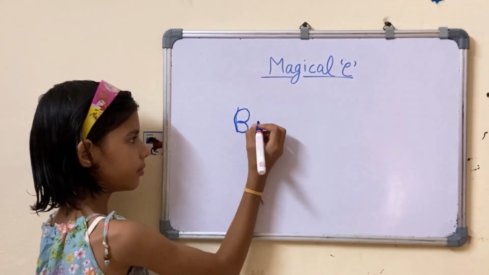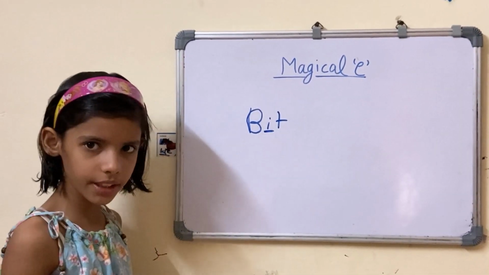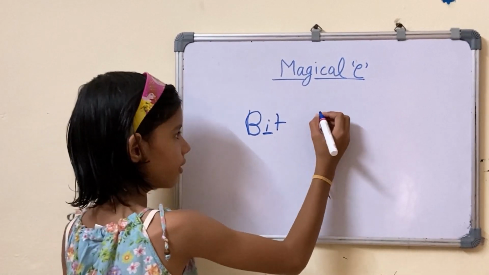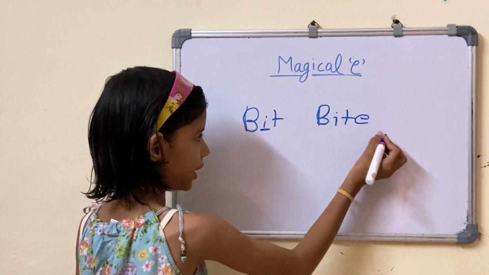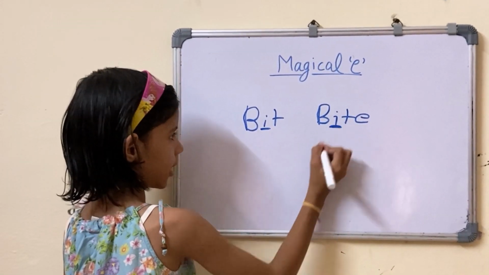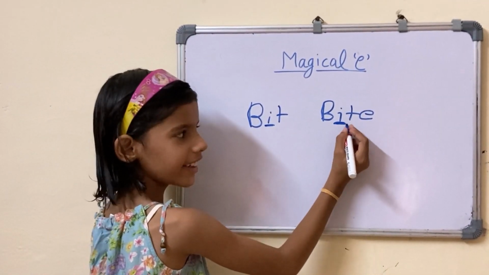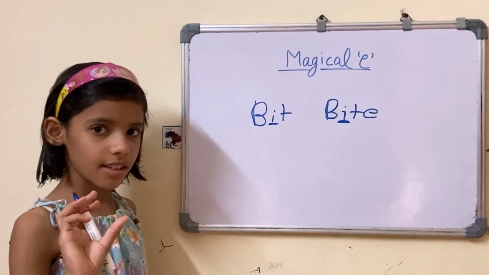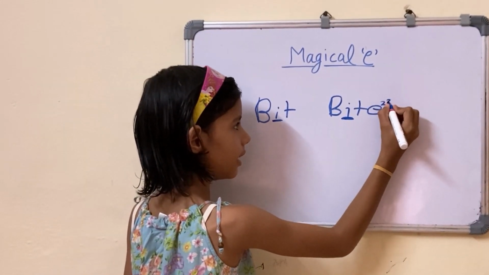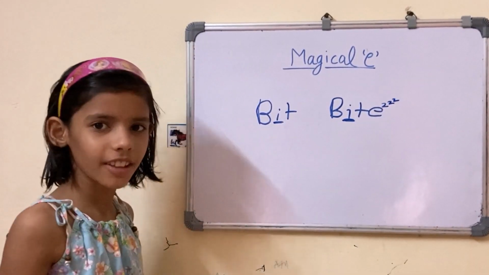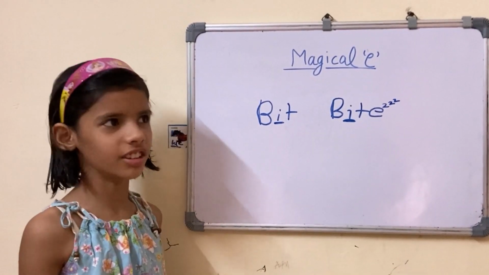B, I, T, bit. The I was making short sound, and we can take the magical E. The I was making long sound. B, I, bite. And have you seen the magical E was sleeping? Okay, because the magical E was very tired.